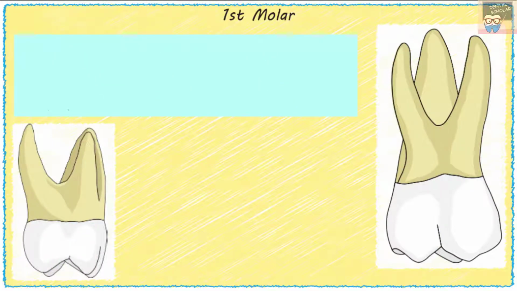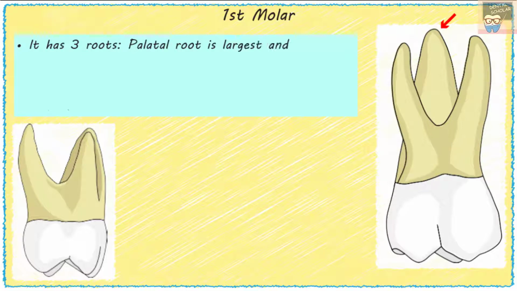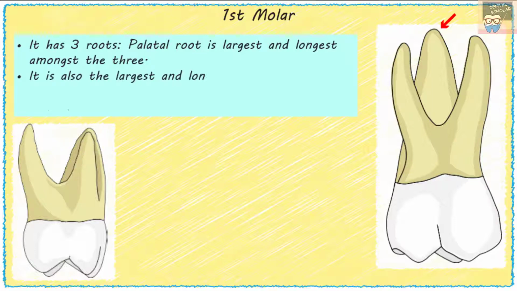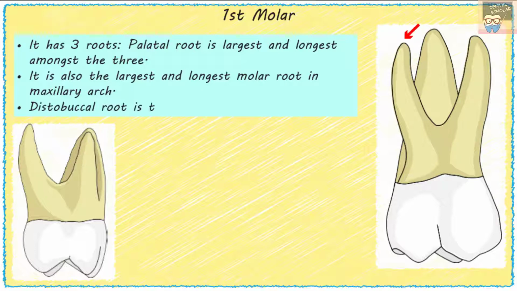All maxillary molars have 3 roots. The palatal root is the largest and longest root amongst these 3 roots on a molar. The palatal root of the maxillary first molar is also the largest and longest molar root in the maxillary arch. So in the maxillary arch, amongst all the molars, the palatal root of the first molar is the largest and longest, while the distobuccal root is the smallest and shortest of the 3 molar roots.